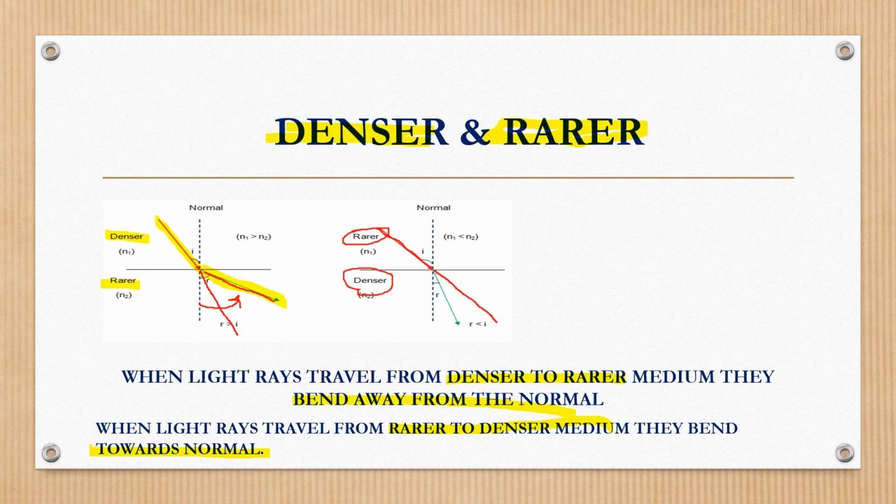One is, when the light ray travels from denser to rarer, it bends away from the normal. Here you can see. And the second one, when the light rays travel from the rarer medium to the denser medium, they bend towards the normal.